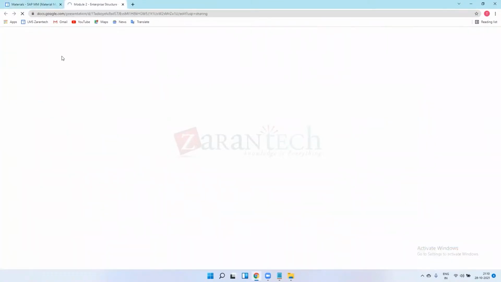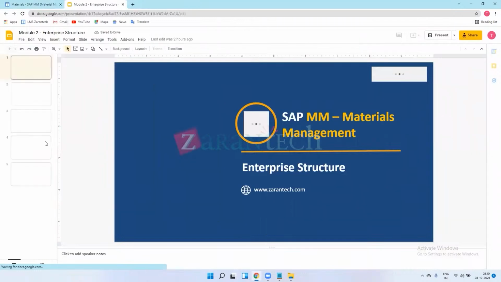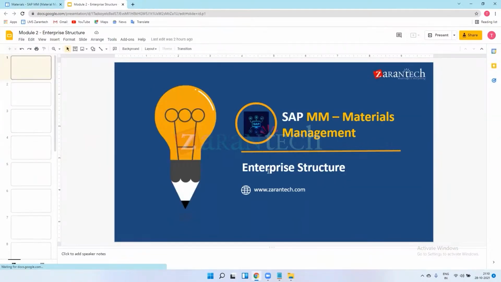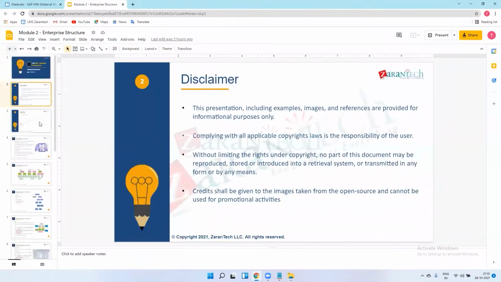Yes, no problem. Our SAP MM starts with enterprise structure. This is officially our first chapter, and as per the curriculum, the second chapter.